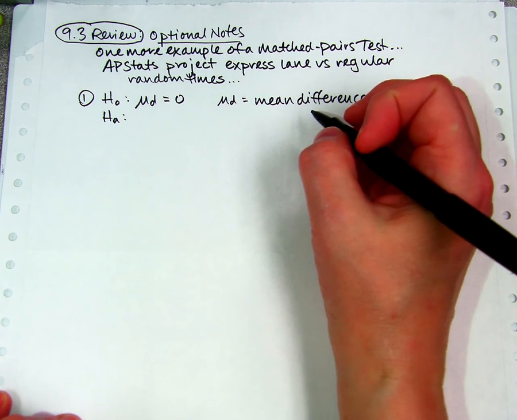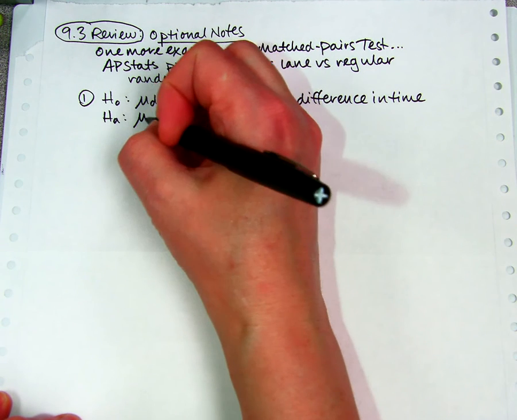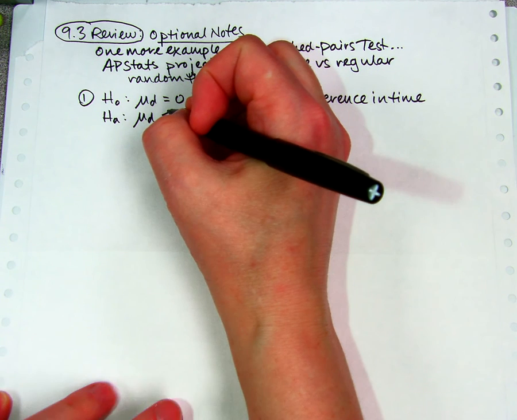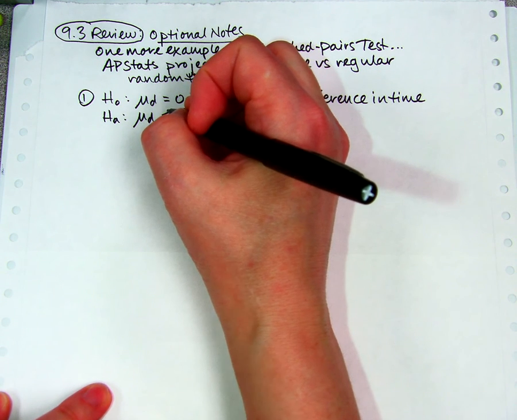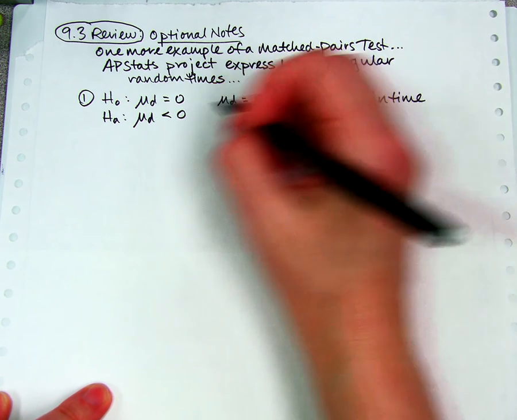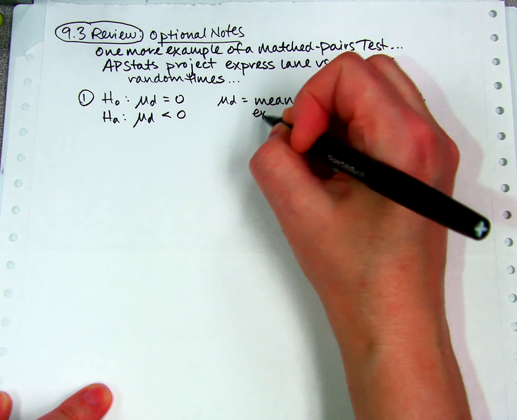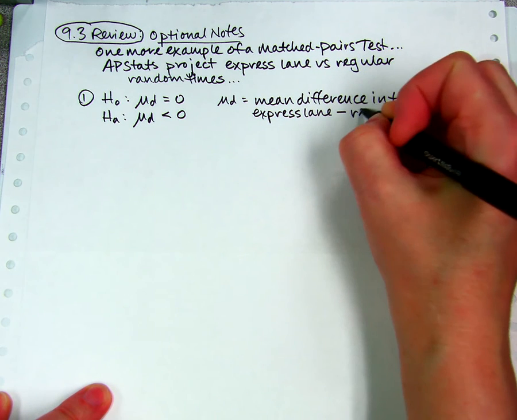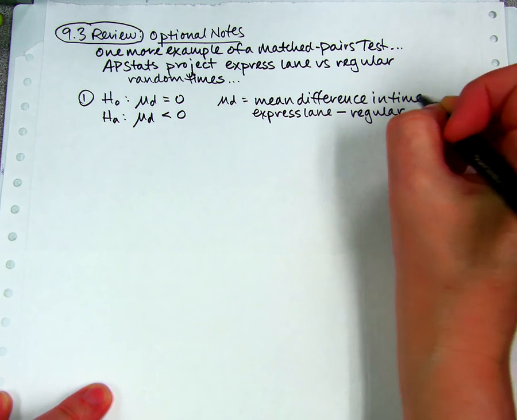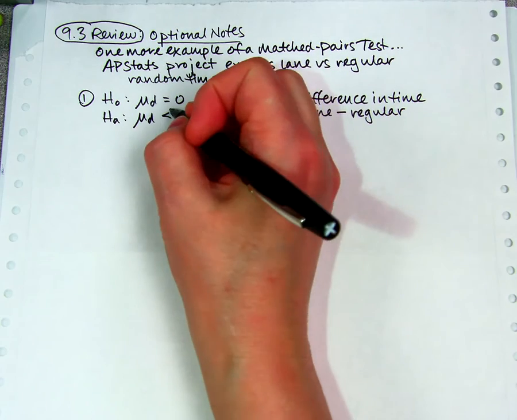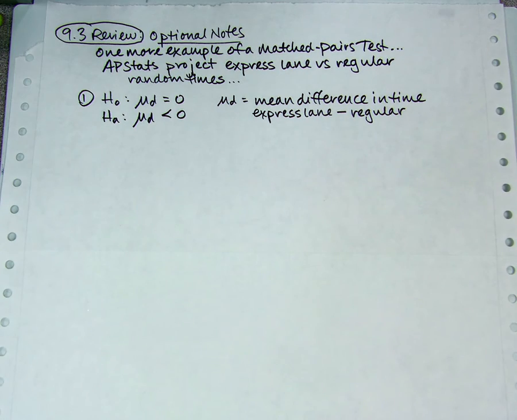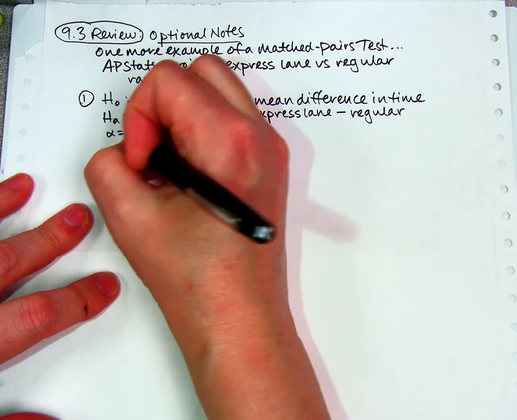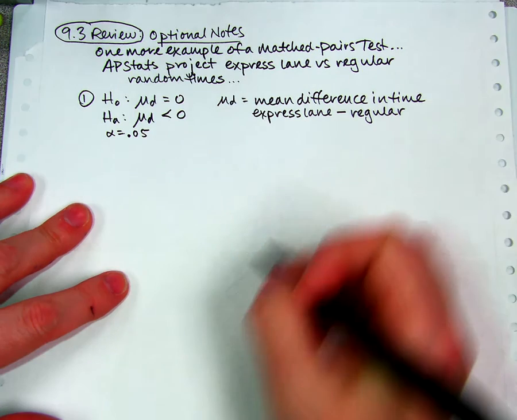And I think because last time I did a greater than, I'm going to plan it so that this time is a less than. I think that the express lane is going to take less time, and so I'm going to choose less than, and I'm going to subtract express minus regular. It's really your choice which way you do it. If you decide to subtract regular minus express, that's fine, then you'd have a greater than. And by the way, I'm doing alpha equals 0.05. Let's not forget that detail.